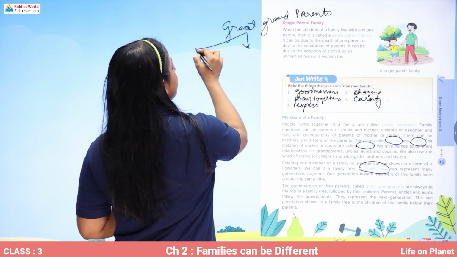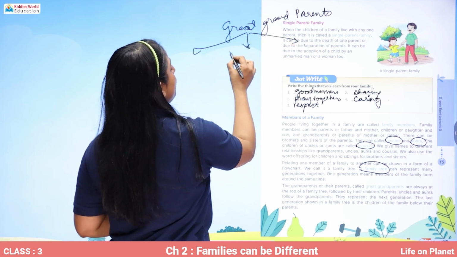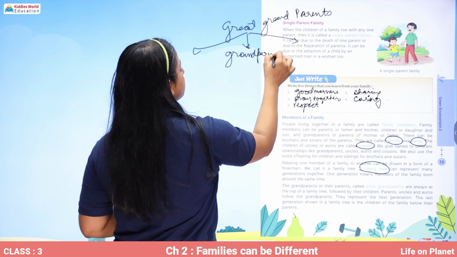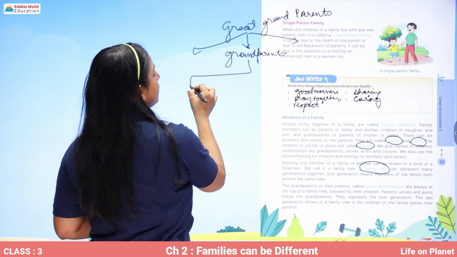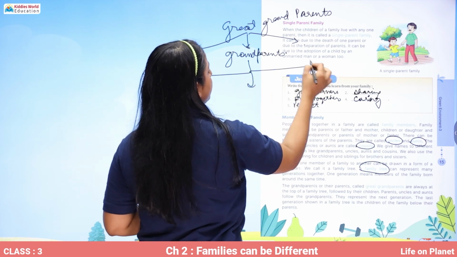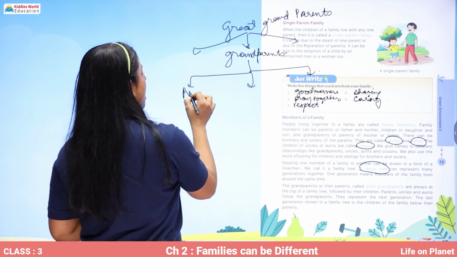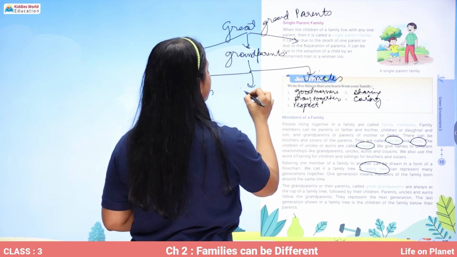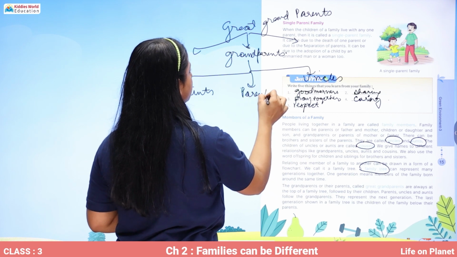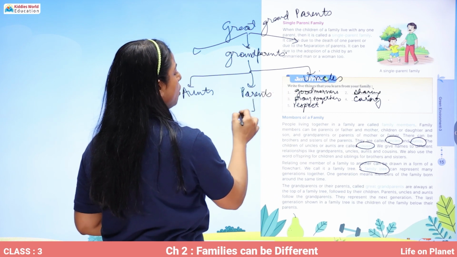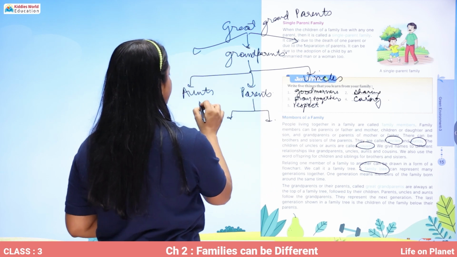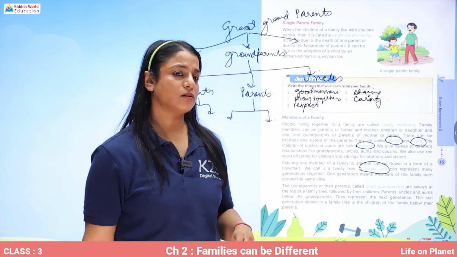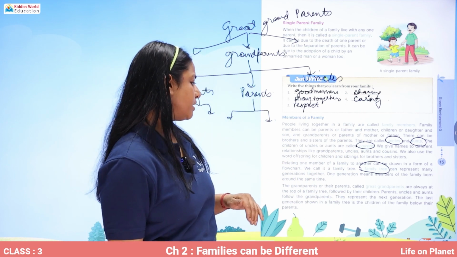Then children of our great grandparents, which include our grandparents. Then children of our grandparents, including our aunts, uncles, and our parents. And then we draw ourselves and our cousins. So this is a flowchart called a family tree.